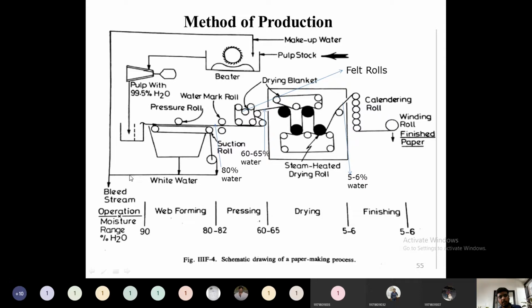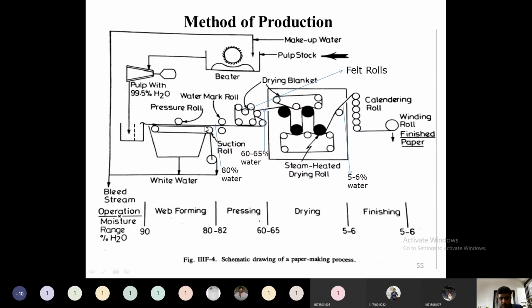Then this white water will be recycled back to this beater once again in order to recover the left out fibers. Whatever fiber content is there, we can recover here, or whatever finishing materials or additives we added, in order to reuse them further, we will just recycle this white water. And at the same time, in order to lower the water stream pollution, we will recycle it many times in this beater.